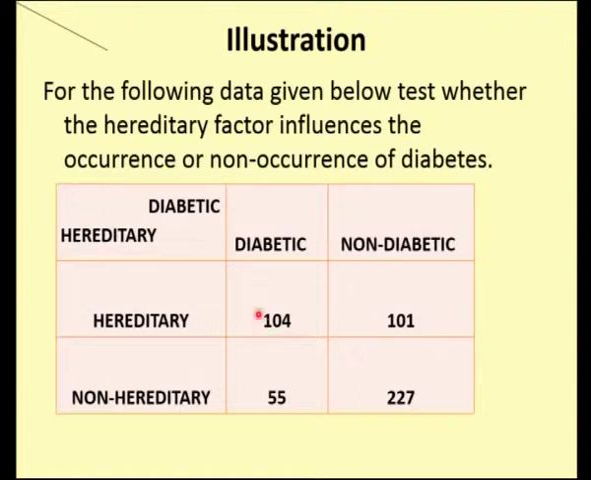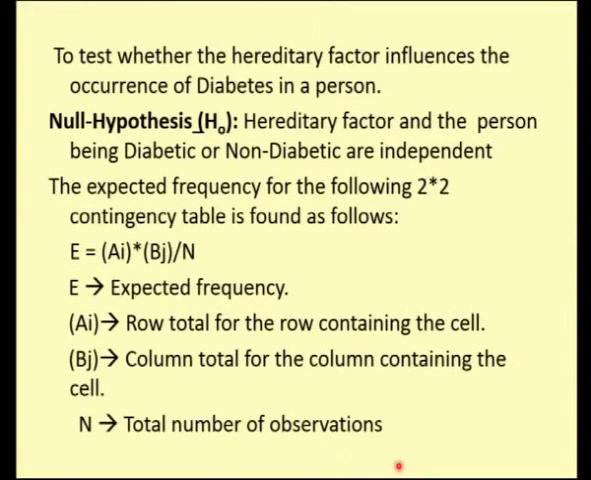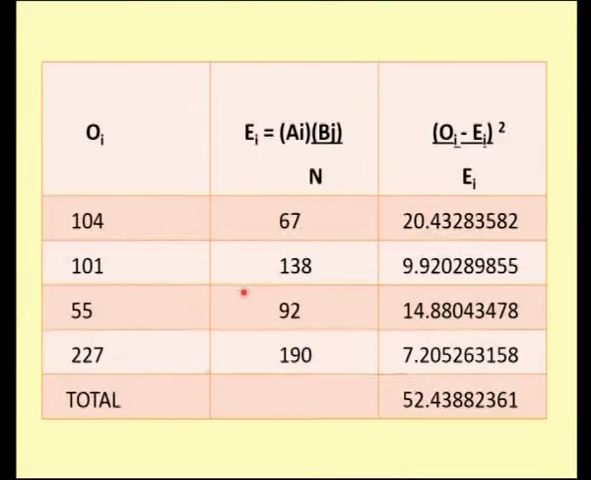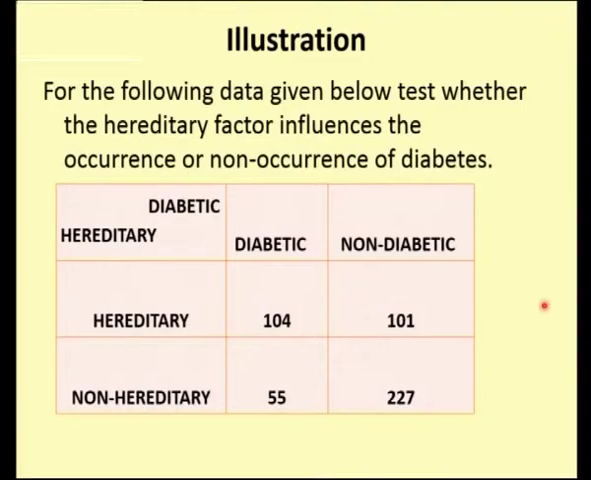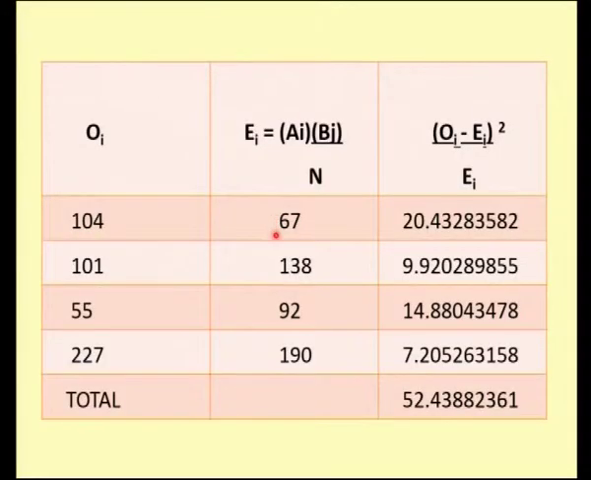In this example, you have to add 104 plus 101, 55 plus 227, 104 plus 55 and 101 plus 227. So, find all the row totals and the column totals as well as the grand total. My Oi's and Ei's will have the same total. The Oi's are 104, 101, 55 and 227. To find the expected frequencies, take the row total and the column total, multiply the row total with the column total, and divide by the grand total. The expected frequencies come to be 67, 138, 92 and 90.